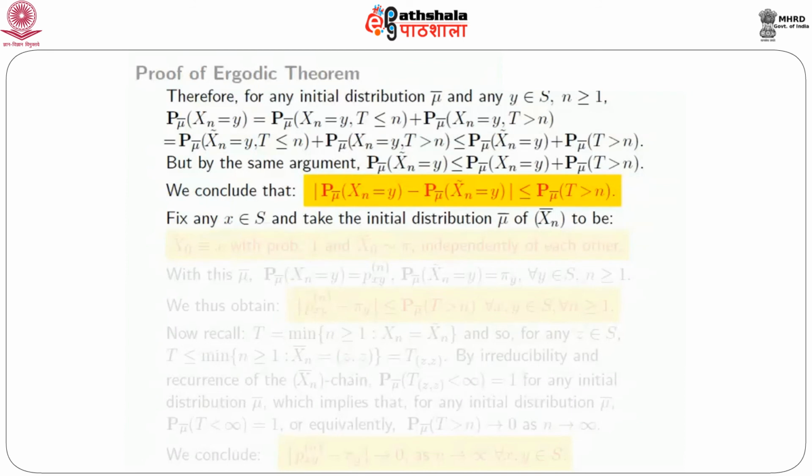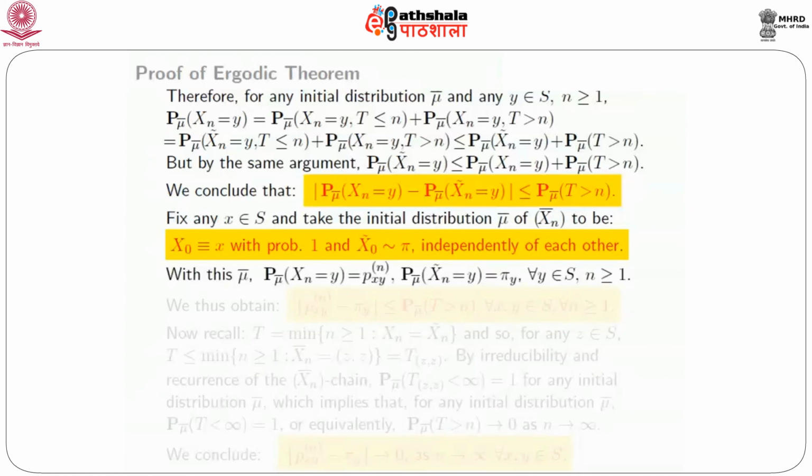Now fix any x in S, and this result is true for any initial distribution. So I'm going to take a very special initial distribution, namely the initial distribution μ̄ is like this: X_0, the first coordinate, starts from x with probability 1, whereas the second coordinate starts with the distribution π, the unique stationary distribution for the original chain, and they start like this independently of each other.